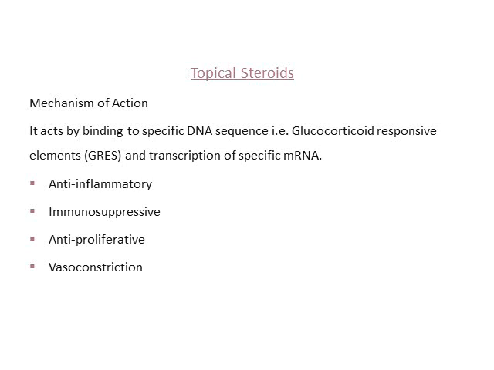As any corticosteroid, it acts by binding to specific DNA sequences, that is glucocorticoid responsive elements, and transcription of certain specific mRNAs is controlled, leading to anti-inflammatory, immunosuppressive, anti-proliferative, and vasoconstriction action. So these are the usual mechanisms of action of potencies.